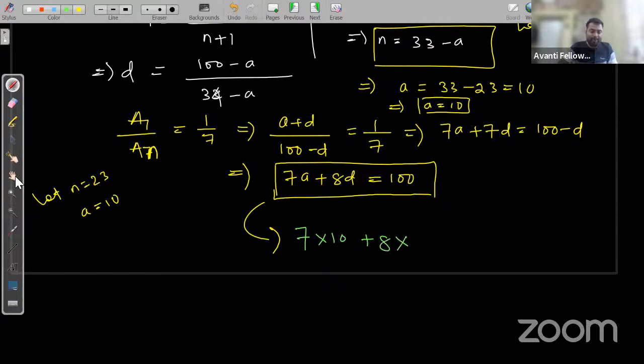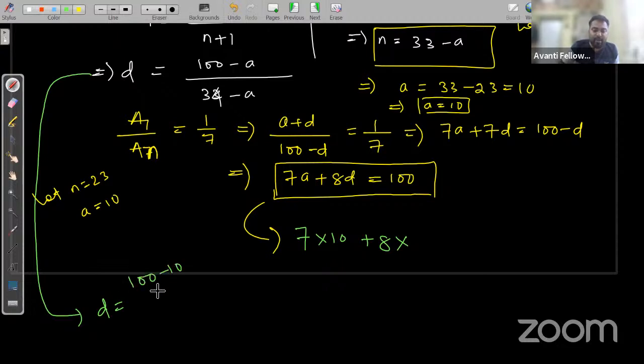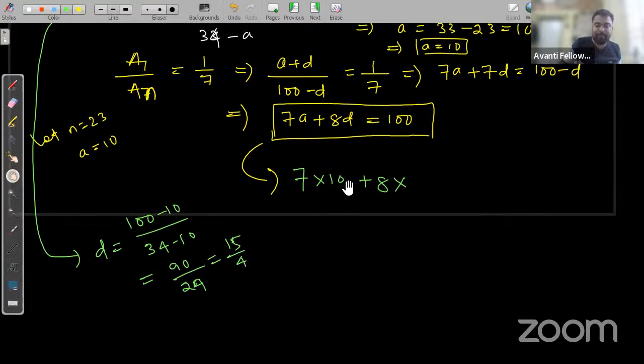Oh, d, we don't have d. So d we can find from here. So d will be, d is equal to 100 minus 10 upon 34 minus 10. So 100 minus 10 is 90, 34 minus 10 is 24, 90 upon 24, which is equal to 15 by 4. So d I am getting 15 by 4.